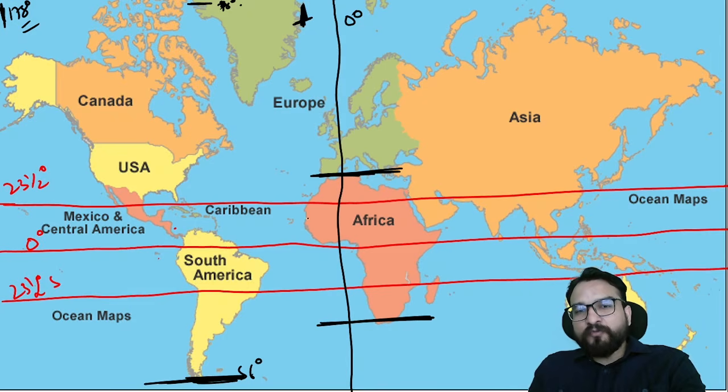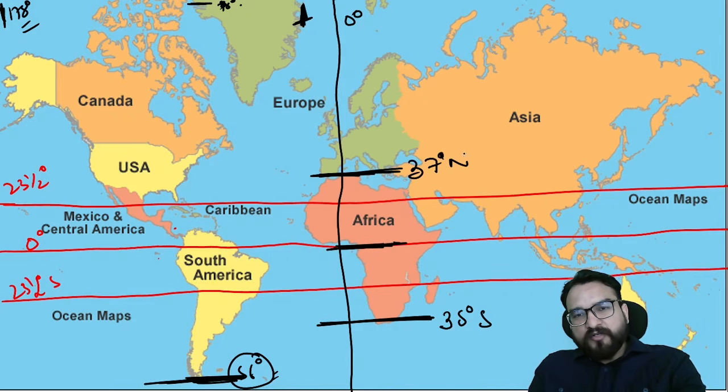It will help you to place this African continent. You will not be placing Africa's lower part nearer to South America, because South America's lower part is approximately 56 degree and over here it is approximately 35 degree south. Whereas the northern part from here, this is 0 degree. This is around 37 degree north.